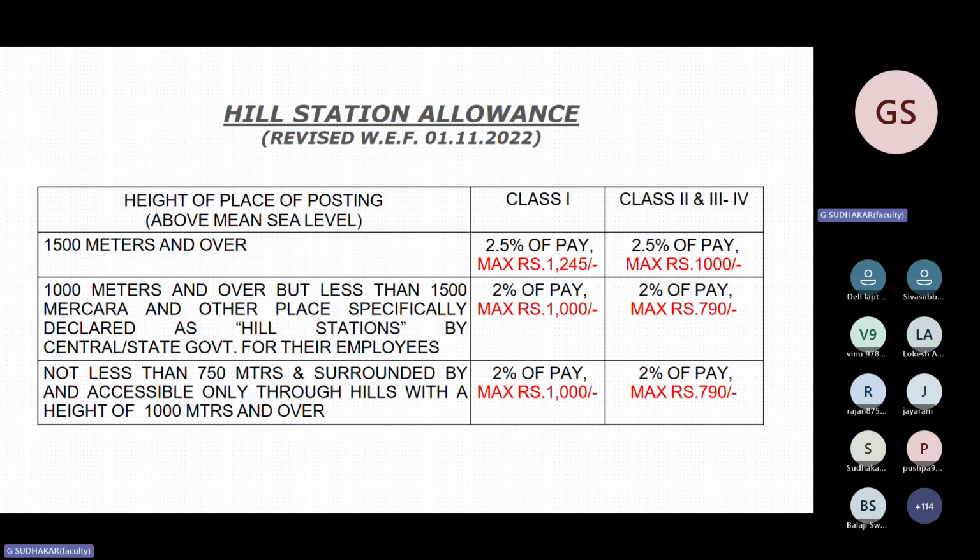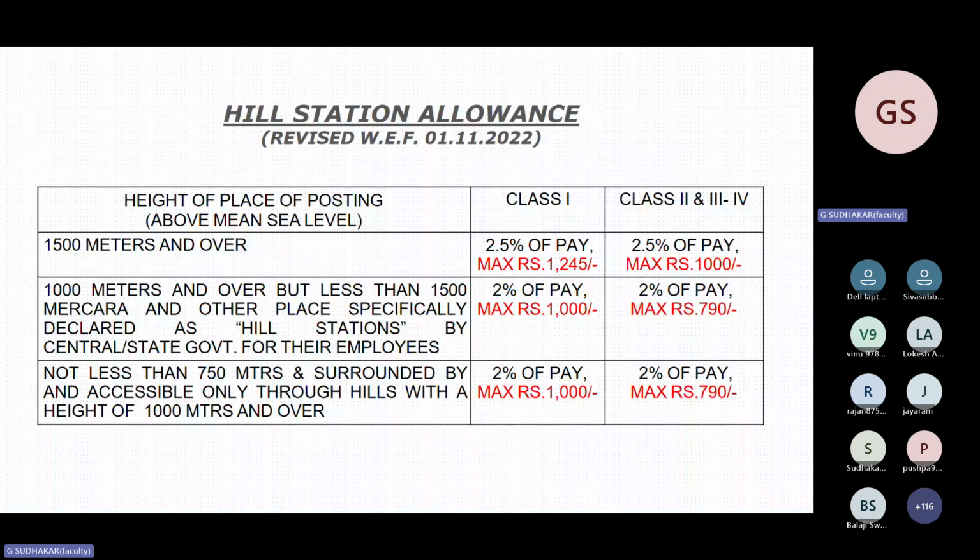Because to reach Hosur, you have to climb a hill near Dharmapuri, which is about 1,000 meters, and between 500 and 1,000 meters, and then only you reach Hosur. So that's why the hill station allowance for Hosur has been granted with the minimum amount of 2%.